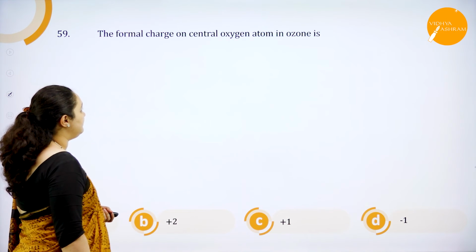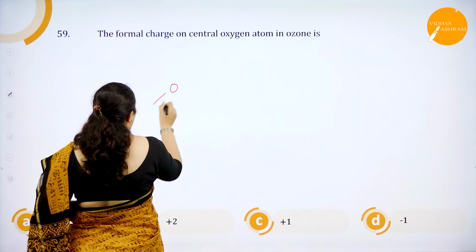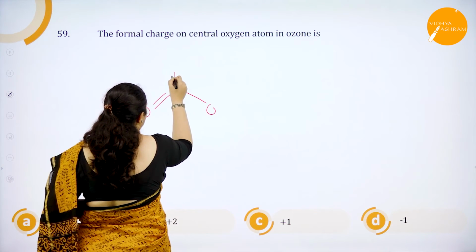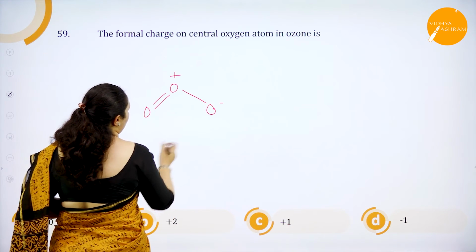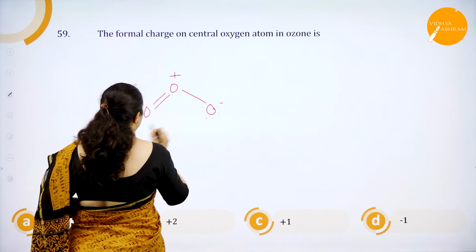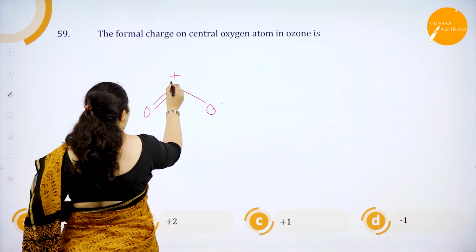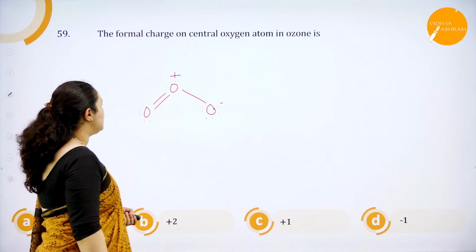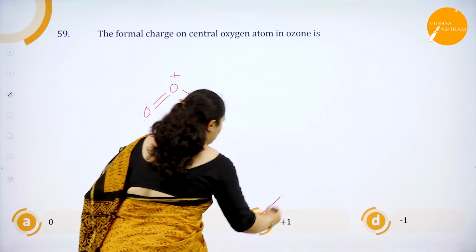Formal charge on the central atom of ozone. If you know the structure of ozone, O, double bond O, and you have O. This is plus and this is minus. Okay. You have 1, 2, 3, 4, 5, 6, and you have 1, 2. You have one more here. So this is the structure of ozone. So plus 1 charge, option C.